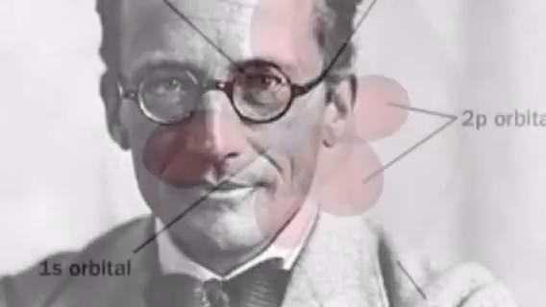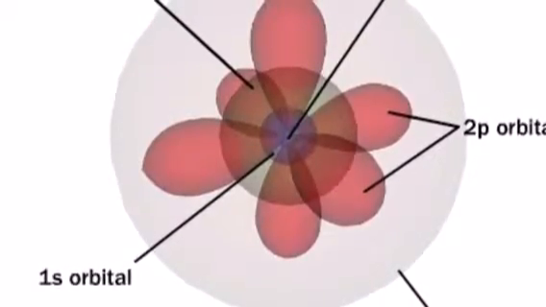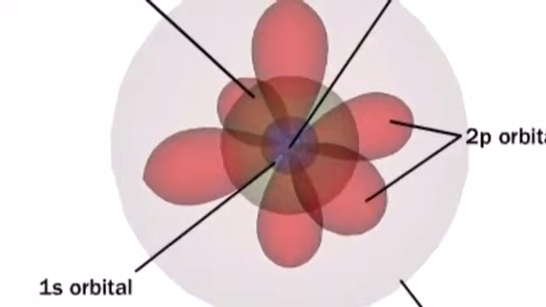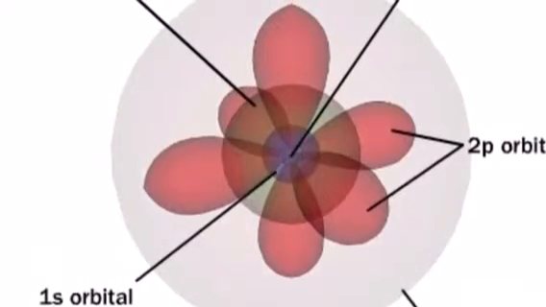Schrödinger, an Austrian physicist, expanded on Bohr's model. He used a mathematical equation to describe the likelihood of finding an electron in a certain position. Unlike the Bohr model, the quantum mechanical model does not define the exact path of an electron, but predicts the odds of the location of the electron.